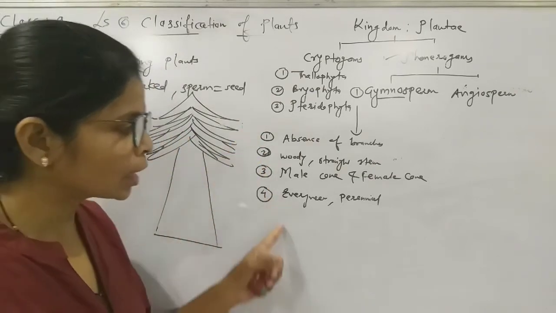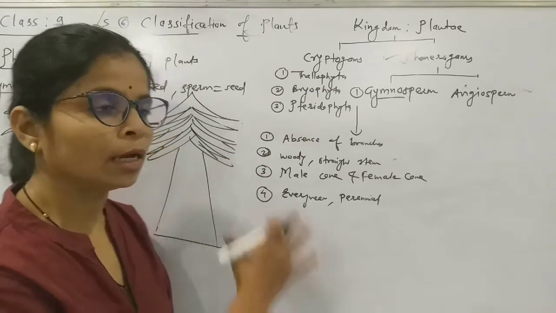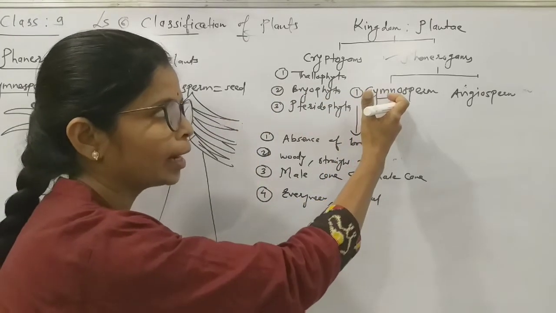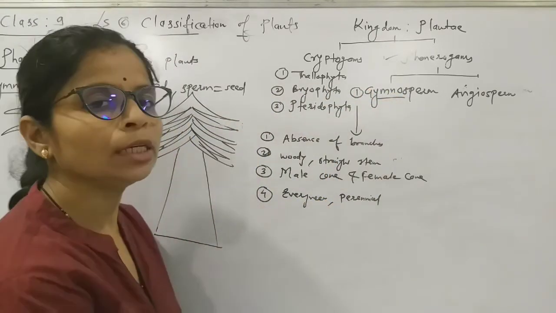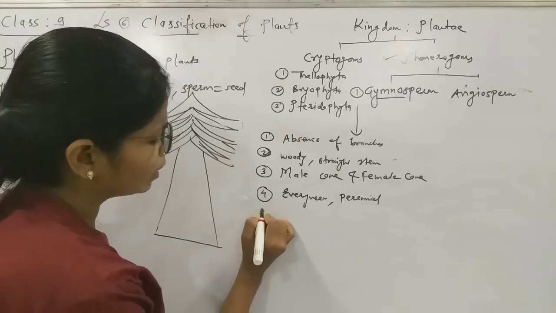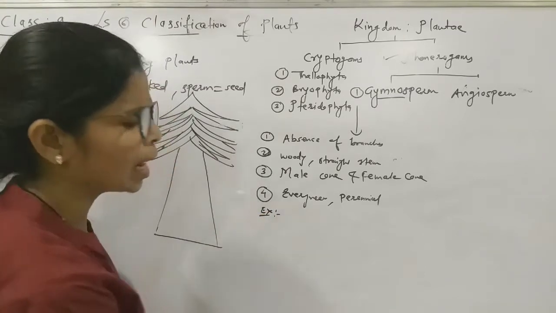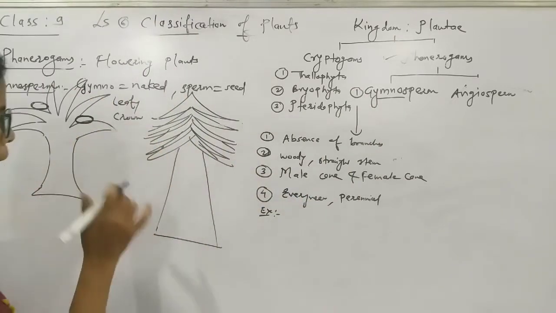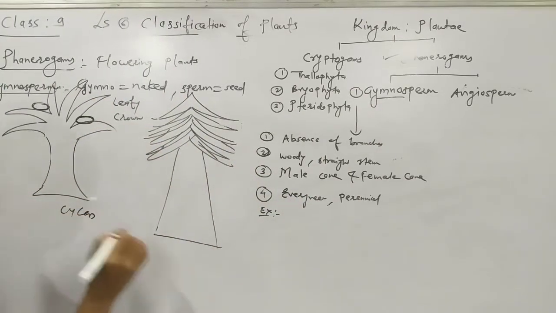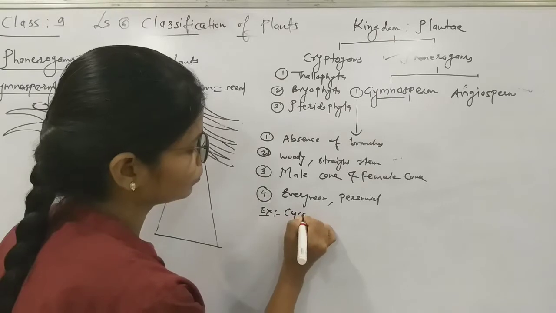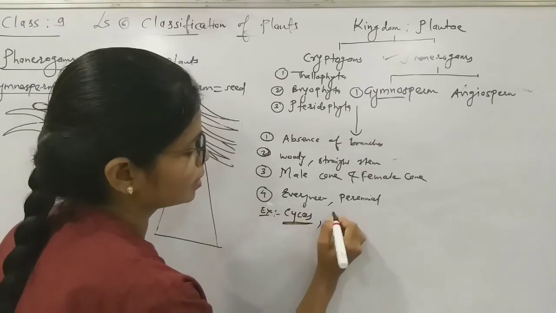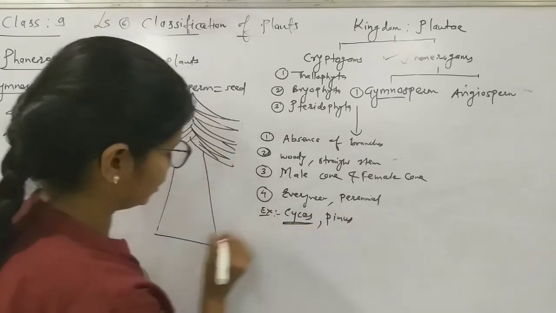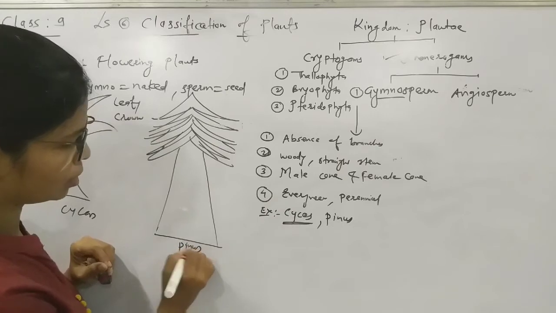Okay, now these are the four characteristics of the plants which come in the gymnosperm. And now we can count the examples of gymnosperm. Just now I have drawn here cycas. This is cycas. Then another, this pinus I have drawn here.